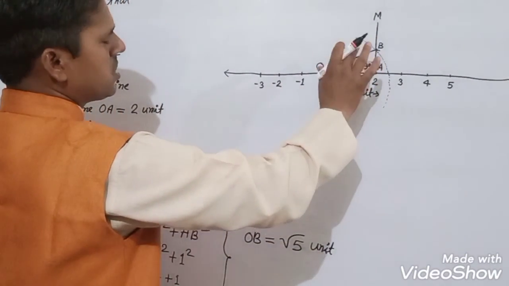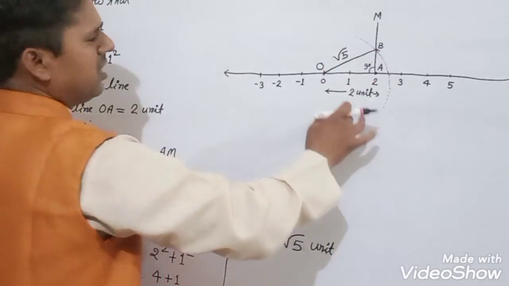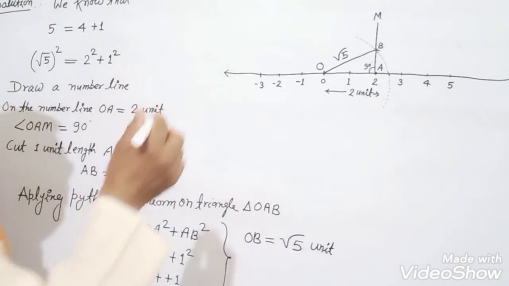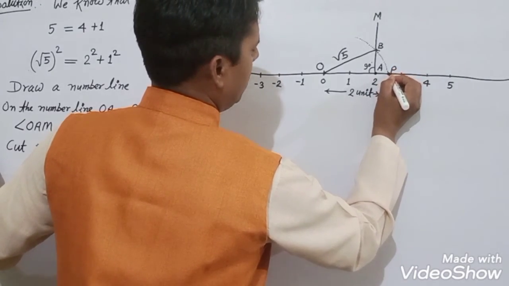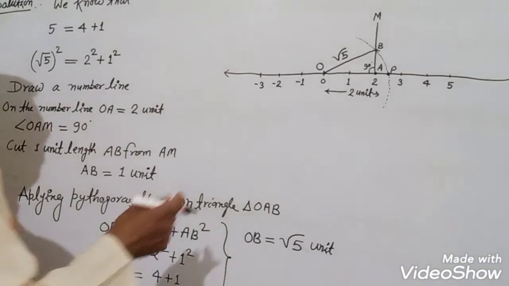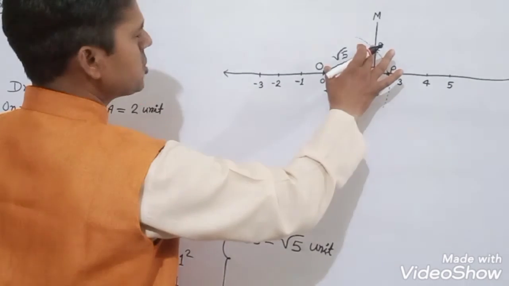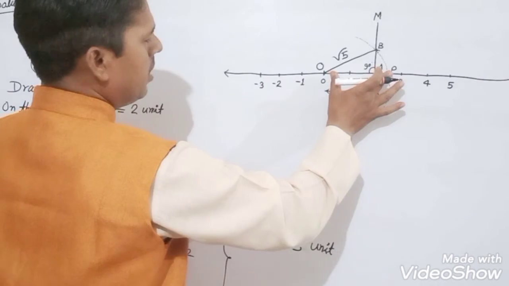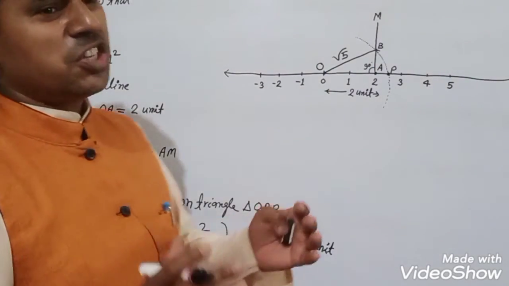By compass, with OB as radius, we draw an arc. This will cut the number line at point P. Let us imagine that this point is P. In this way, OB will be the radius of that circle, and OP will also be a radius, and radii of a circle are equal.